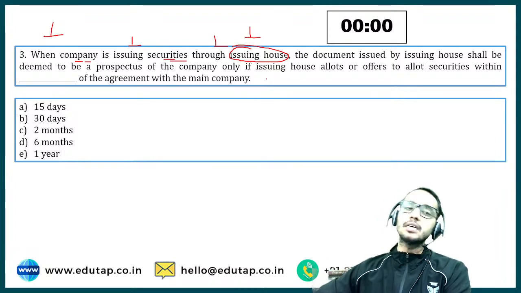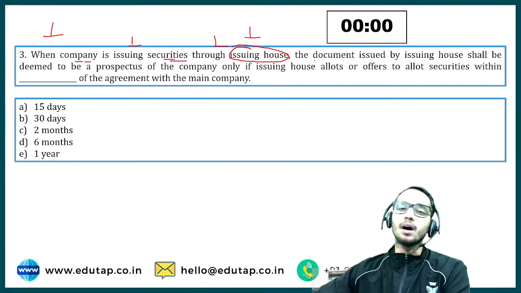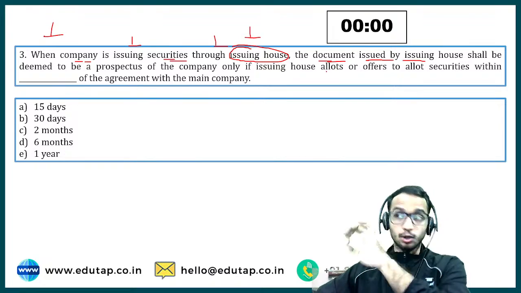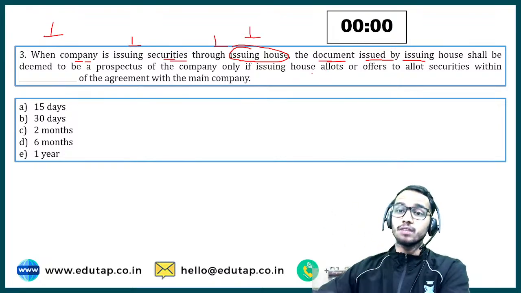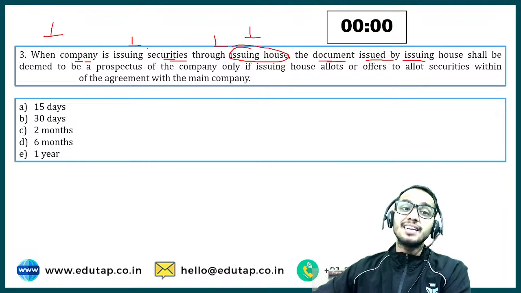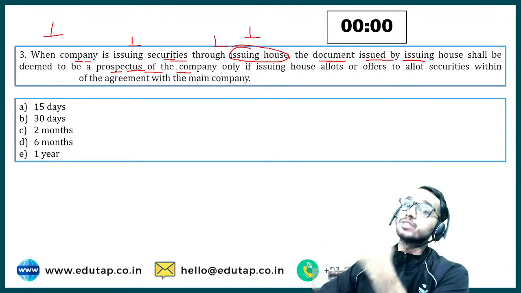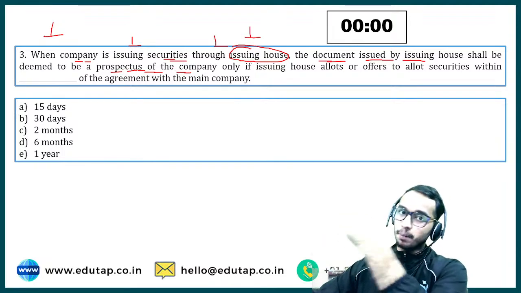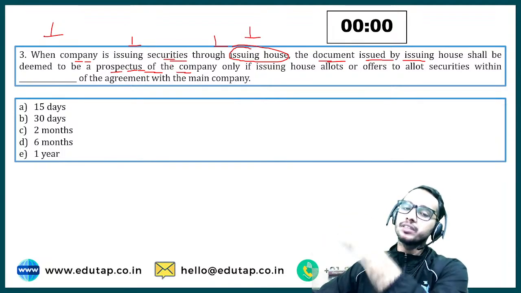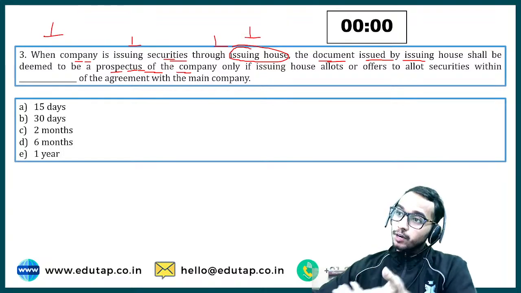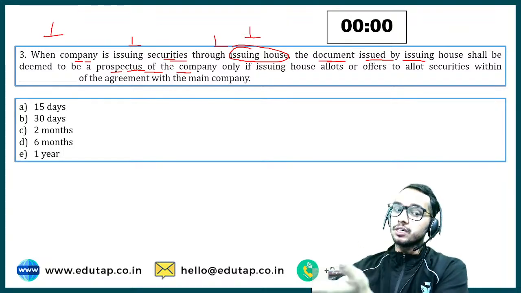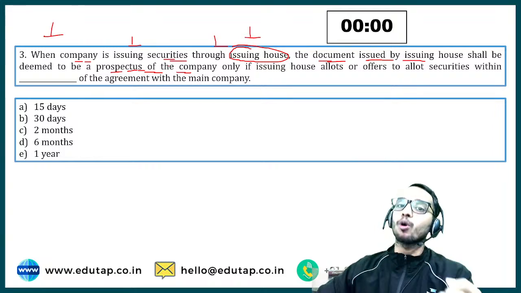So the question says, when the company is issuing securities through the issuing house, the document issued by the issuing house, the document issued by the brokerage firm or the investment banker shall be deemed to be a prospectus. So now the issuing house is issuing the shares to the public. Whatever document through which they are issuing the shares will be deemed to be a prospectus.